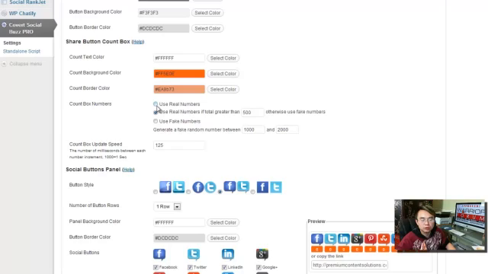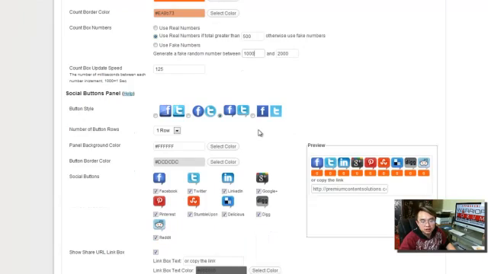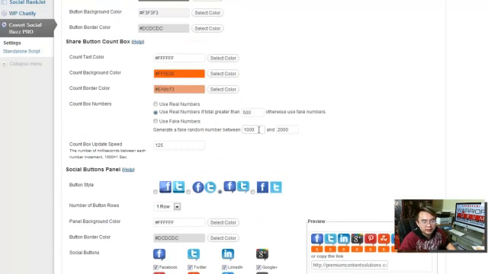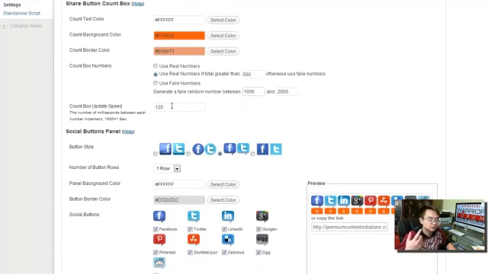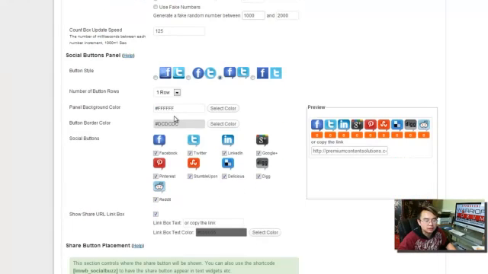And you can use the real people's count if it's greater than 500. Until you have 500, this is going to hyperinflate to some random number between 1,000 and 2,000 by default. You can change that. I recommend that if it's a brand new post, you change it to 100 to 200 because it looks more realistic, unless the content is really viral. This is the speed of how fast the number is going to flip. I'm going to show you in a minute.